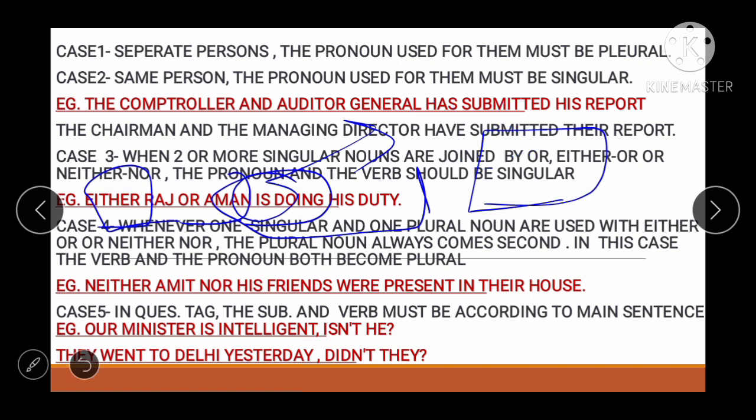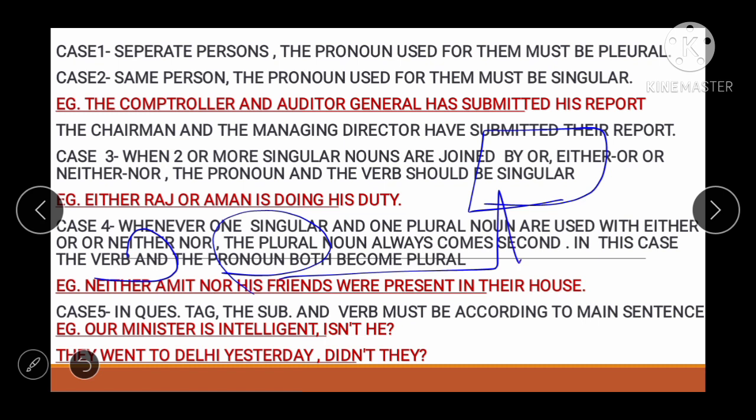Now moving toward the next rule. Whenever one singular and one plural noun are used with either or, neither nor, the plural noun always comes second. Okay, the plural noun comes in second place. In this case the verb and the pronoun both become plural. See friends, when we see the example it will be clearer.